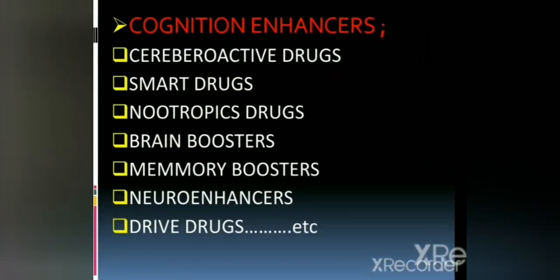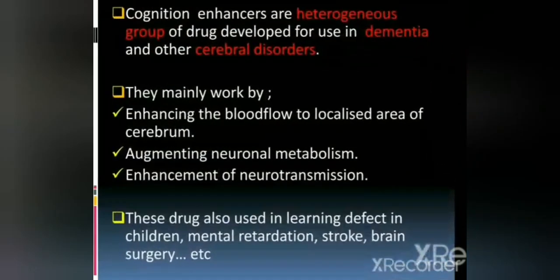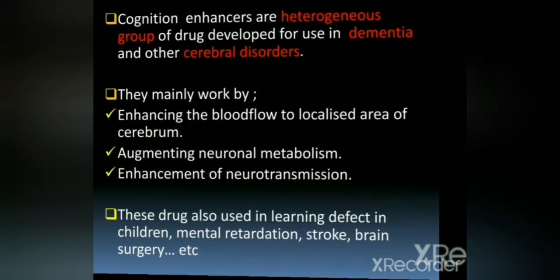Cognition enhancers are also known as cerebroactive drugs, smart drugs, nootropic drugs, brain boosters, memory boosters, neuroenhancers, drive drugs, etc. Then coming to the definition, cognition enhancers are a heterogeneous group of drugs that are developed for use in dementia as well as cerebral disorders including Alzheimer's disease. They mainly work by enhancing blood flow to localized areas of the cerebrum, augmenting neuronal metabolism, and enhancement of neurotransmission. These drugs are also used in learning defects in children, mental retardation, stroke, brain surgery, etc.